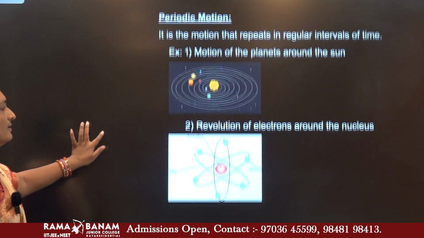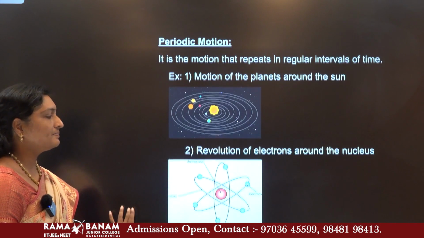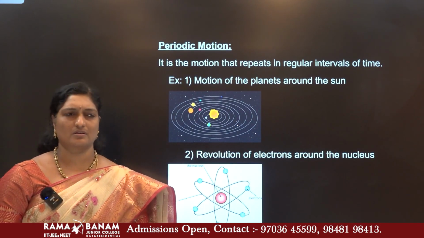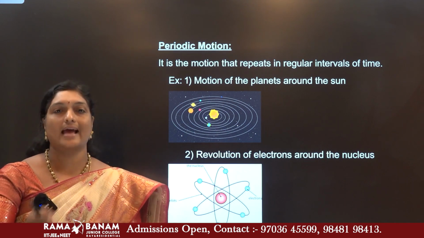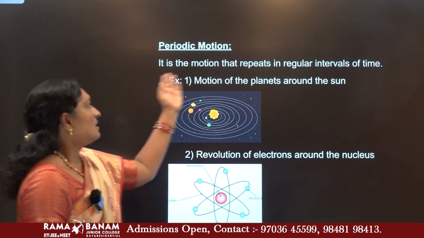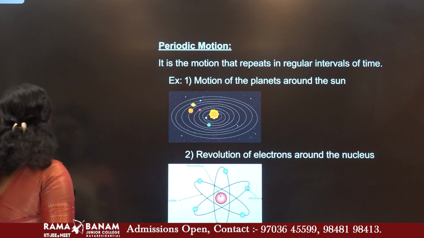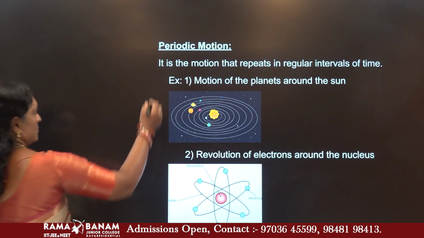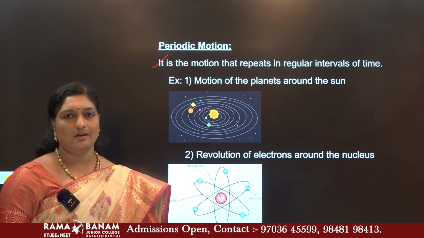First of all, as I said, periodic motion. What is periodic motion? Something which repeats itself at regular intervals of time, periodic, time to time repetition. So the motion which repeats itself at regular intervals of time is called periodic motion. That's all. And we have many examples of periodic motion in our daily life.